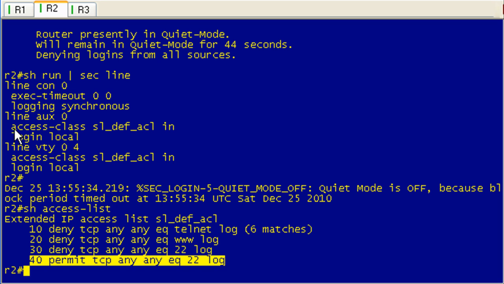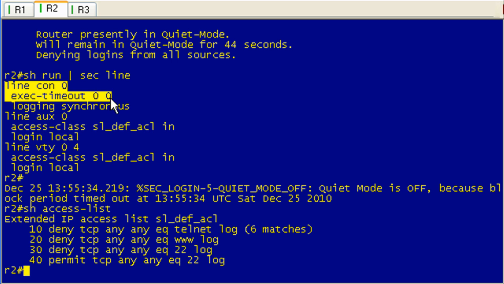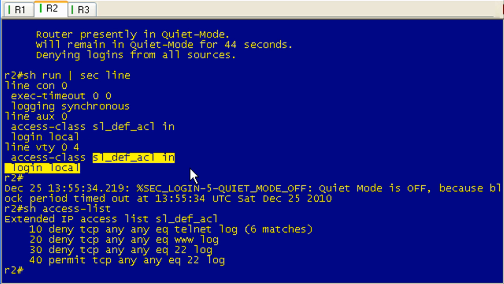Anyway, back to this. You can see the problem is that when this kicks in and you're in your quiet period, nobody can access this. It does not affect the console line, so you can log in via the console line. But say you're in New York and this router is in Los Angeles, and somebody generates some bad login attempts, it's going to be locked out completely. You will not be able to get into this.